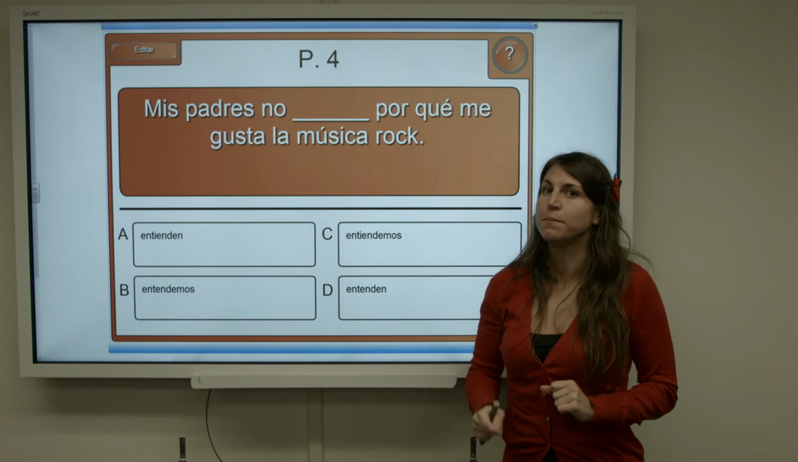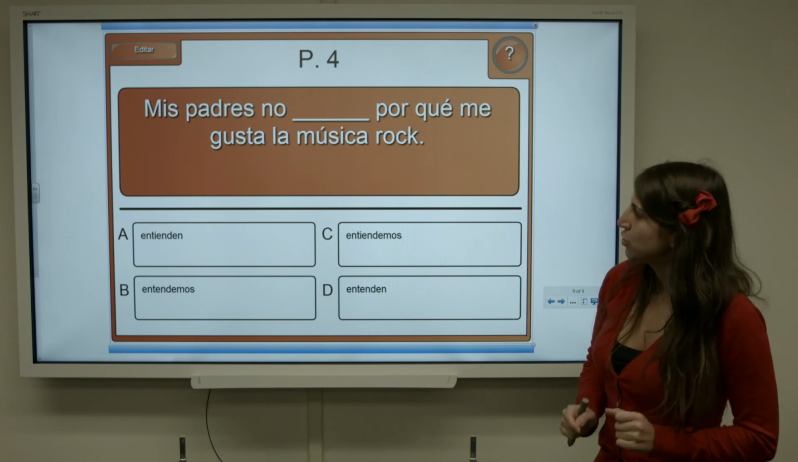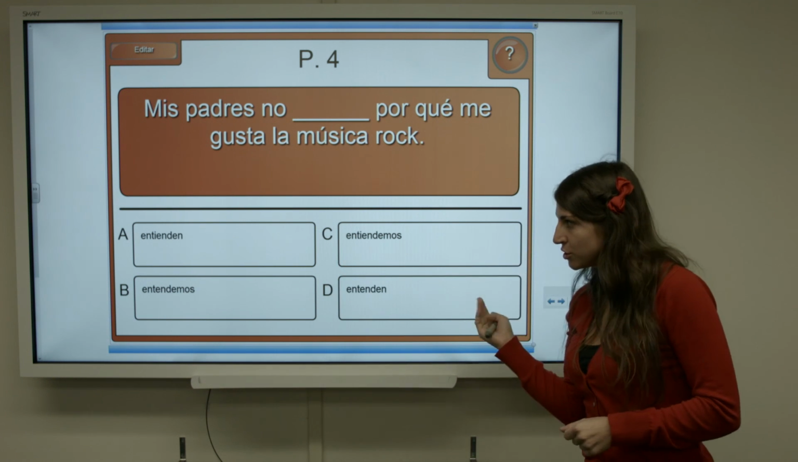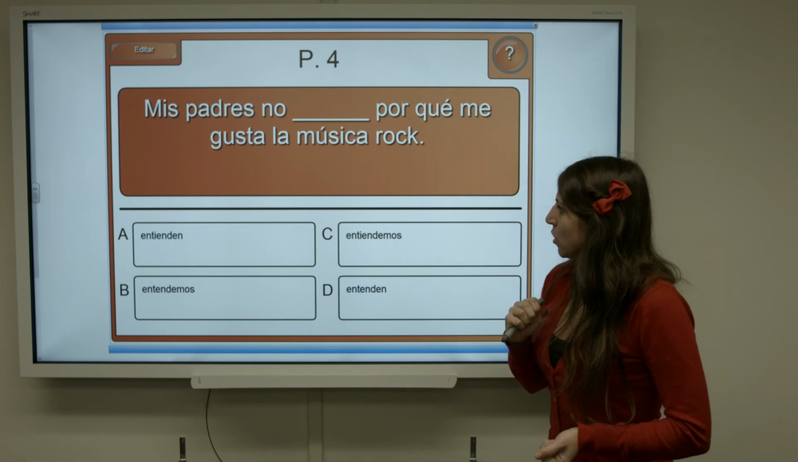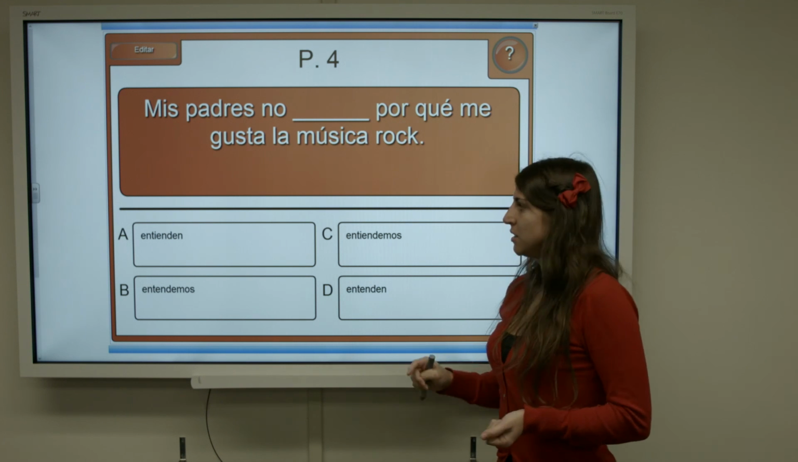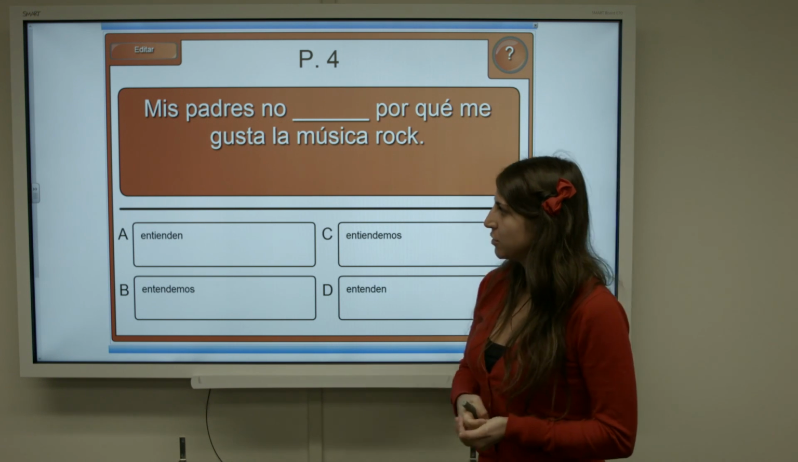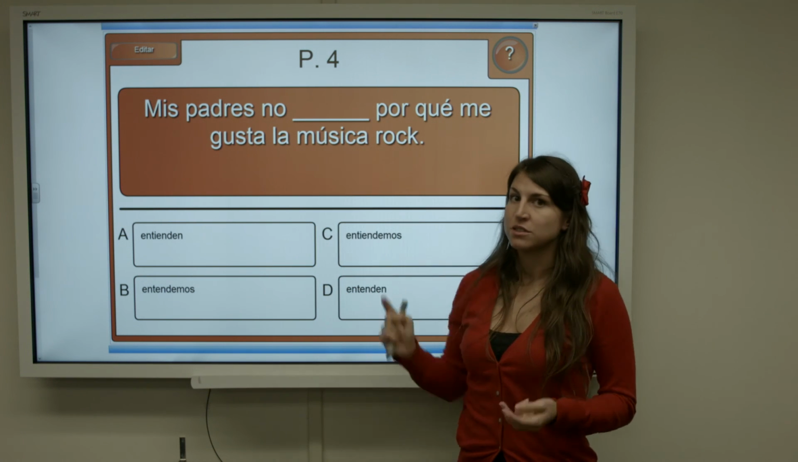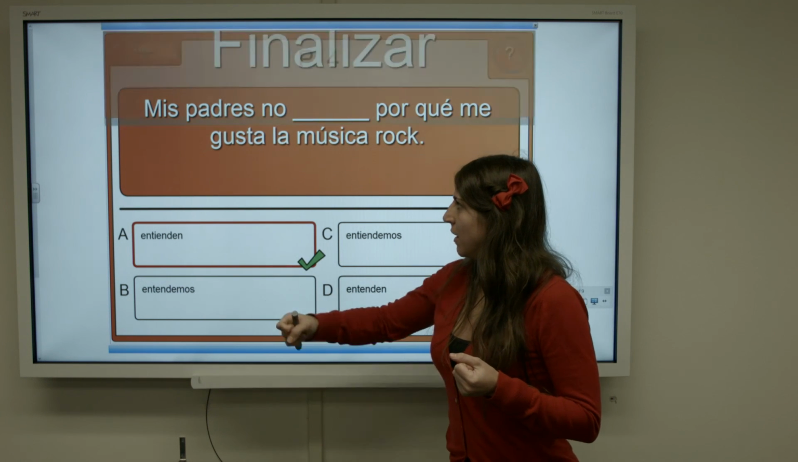Last example: Mis padres no, porque me gusta la música rock. Entienden, entiendemos, entendemos, entienden. We have entiendemos, entienden that are incorrect because there's no stem change. Therefore, it has to be entienden or entendemos. Mis padres is third person plural. So, entienden.